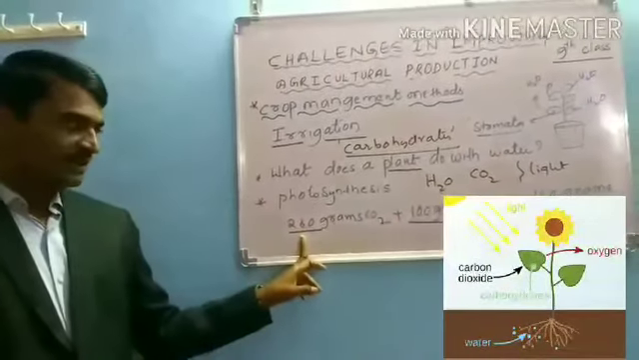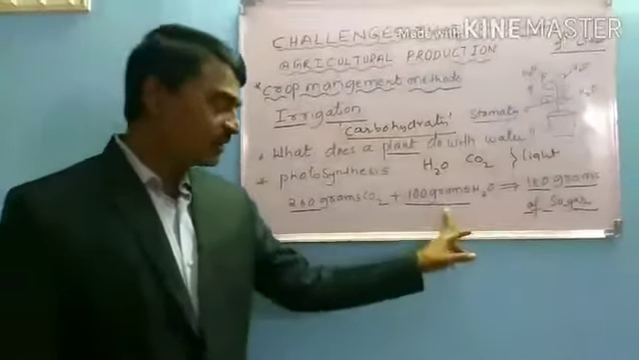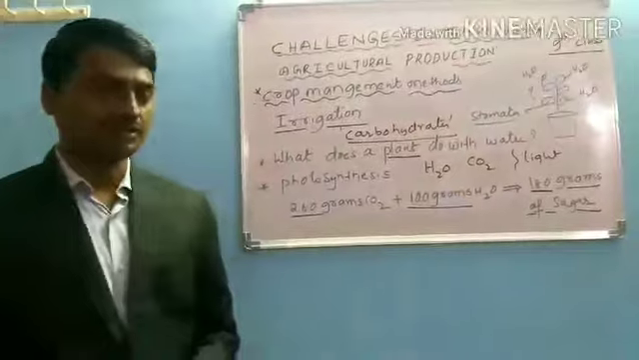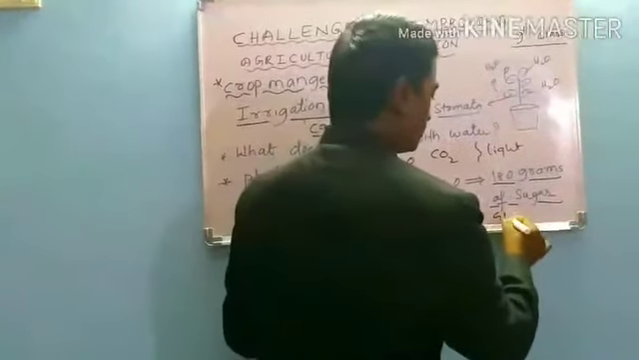260 grams of carbon dioxide require 100 grams of water to produce 180 grams of sugar in the form of glucose.